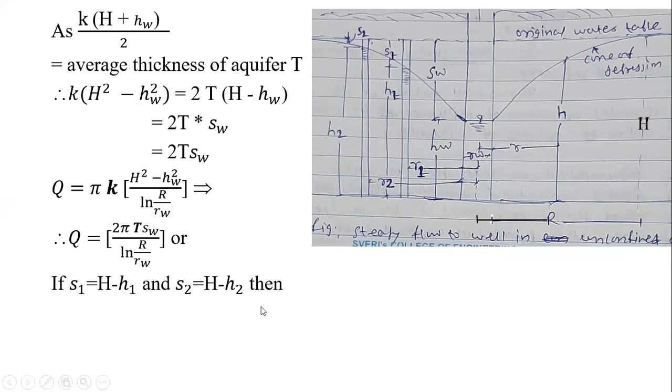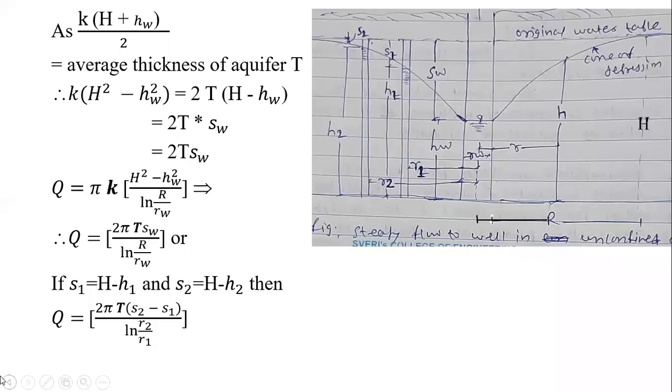Then introducing those terms in our previous equation, we will have the equation as 2 pi T into s2 minus s1 divided by ln of r2 by r1, isn't it? So by putting those values we will get the equation as Q is equal to 2 pi T into, instead of the drawdown in the main well, in the previous equation, s2 minus s1 divided by ln of r2 by r1, isn't it?